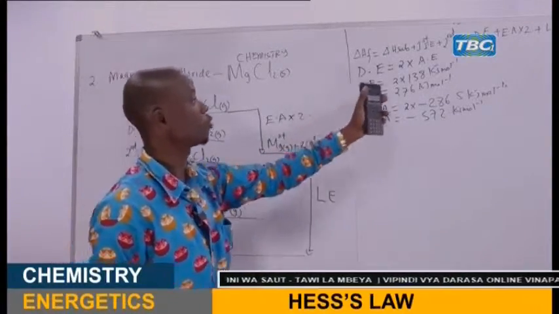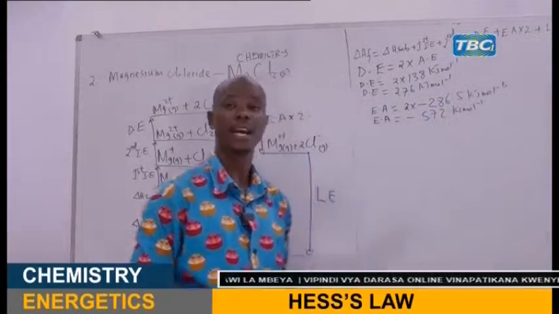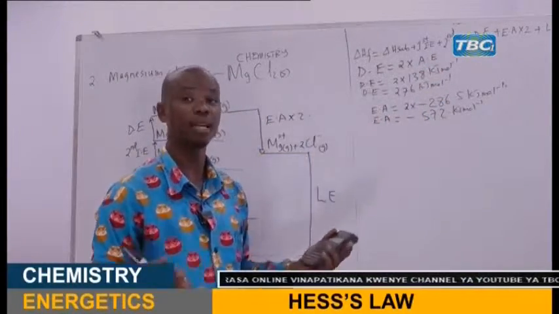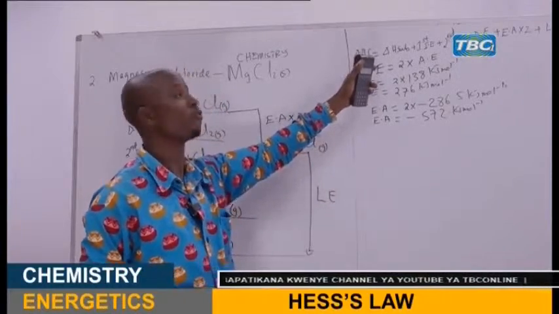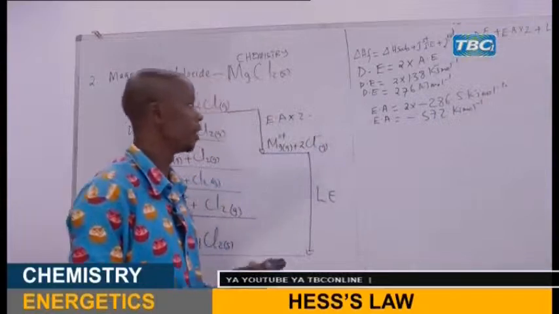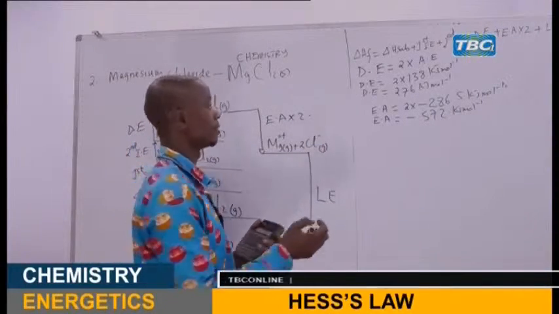From there now, because we are looking for lattice energy, you can make it the subject. How do you make it the subject? That means the enthalpy of formation, you minus the summation of all these from the right-hand side.